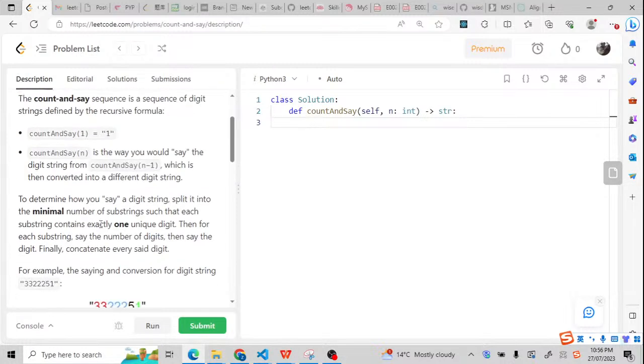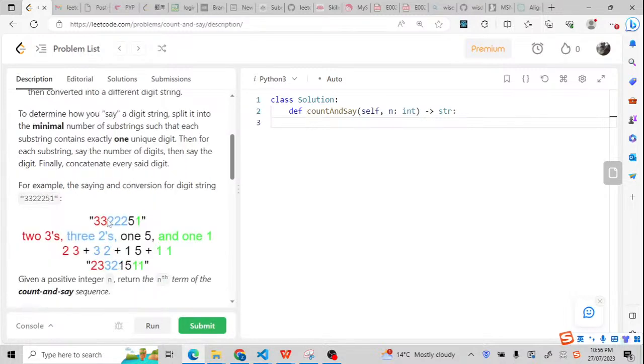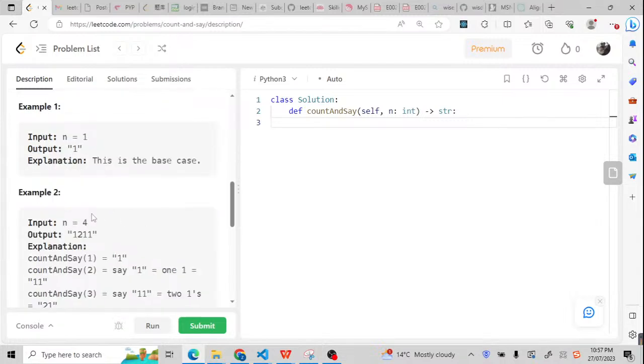But for us, let me explain the meaning of this question. Basically, this question means count and say. Count how many numbers and say it. For example, this is the count and say 1, it is 1. So this is defined as 1. But after that, we're gonna count. How many ones? There's only one of number 1. So the next number will be 1, 1. So count and say 2 should be 1, 1.